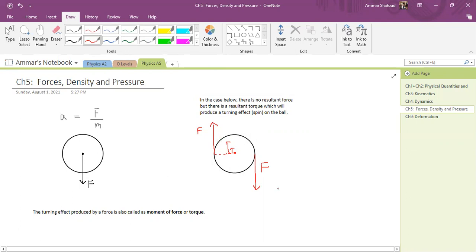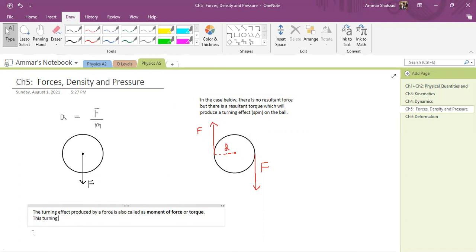So let's say this distance is d. We can say here that this turning effect of force depends on two factors.